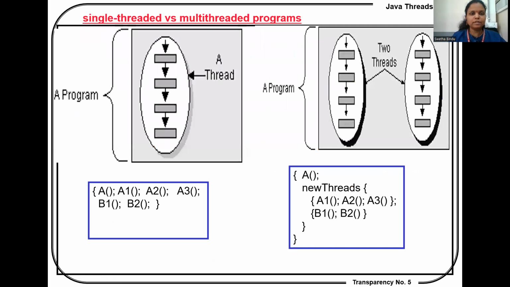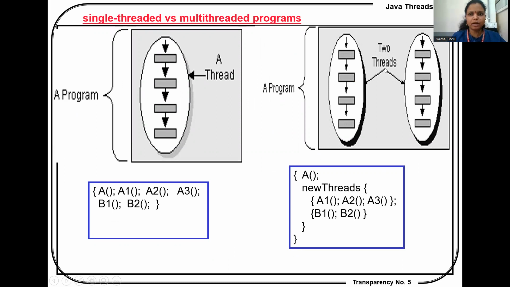This is a pictorial representation of single-threaded versus multi-threaded programs. A single-threaded program has only a single flow of control. For example, threads A1, A2, A3, B1, B2 perform individually and independently; they do not depend on any other thread.